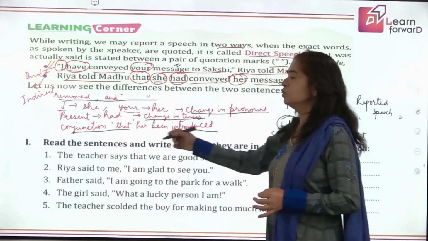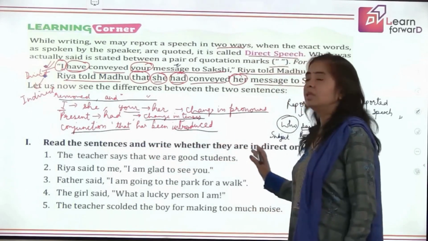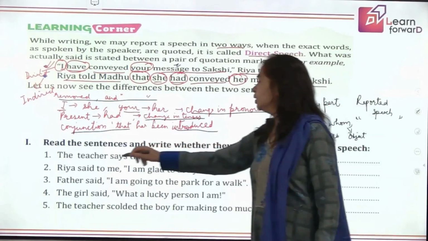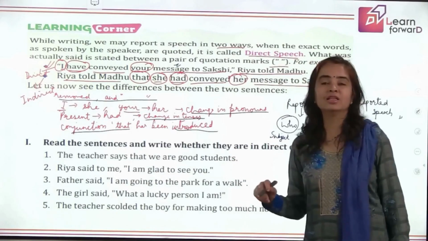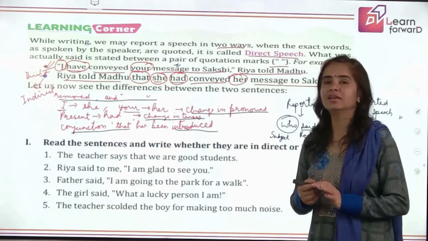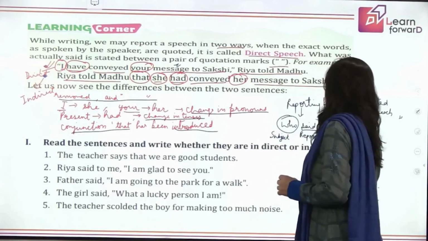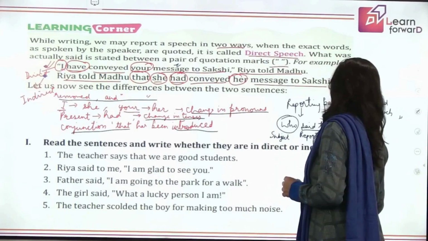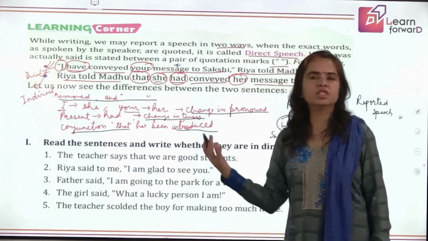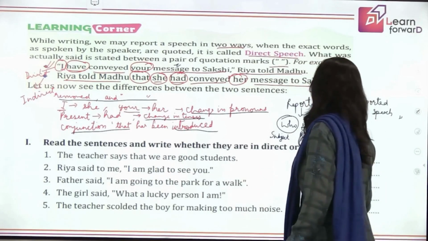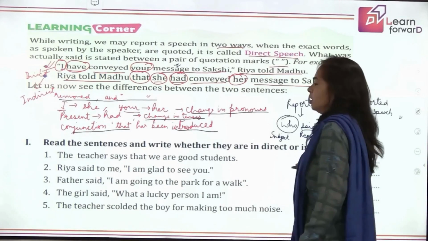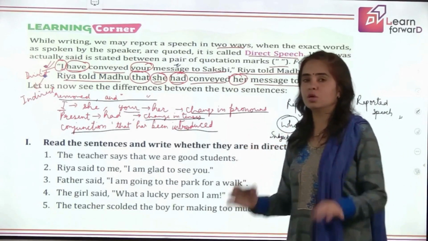So going ahead, let's do this exercise. Read the sentences and write whether they are in direct or indirect form. The teacher says that we are good students. Do you see commas or inverted commas here? No. That means which speech is it? Perfect answer. This is indirect speech. Let's look at the next. Ria said to me, I'm glad to see you. Which speech is it? Yes, perfect. This is direct speech, because the reporting part is separated from the reported speech. We are using commas and quotation marks also.